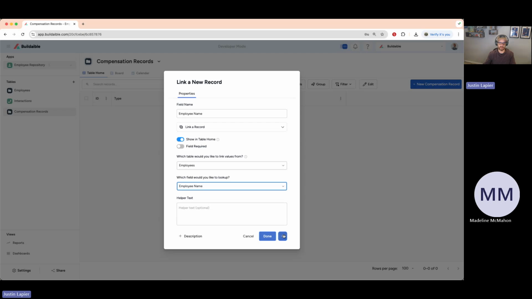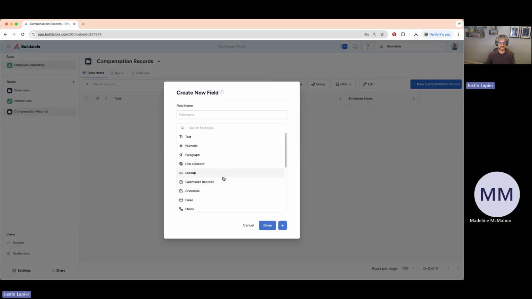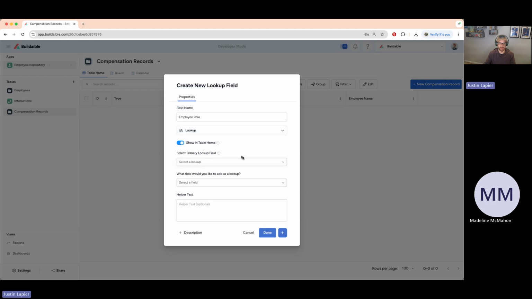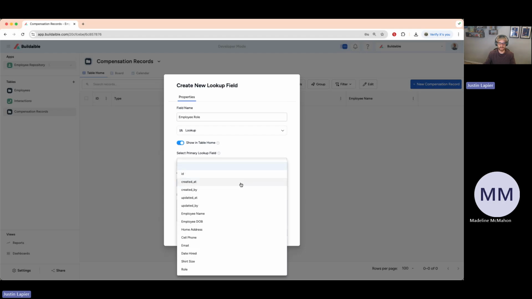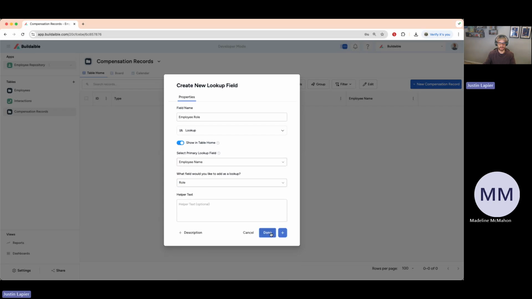Lastly, I'm going to hit the plus sign one more time here, because now when I choose one of those employees, I want it to automatically pull down what role that employee is. So I am now going to select a lookup field, and I'm going to call that employee role and select lookup. And what primary field do I want to key off of? That's going to be the employee name that I just previously created. And then what field do I want to look up from that table? I want to look up the role. So now we'll hit done.